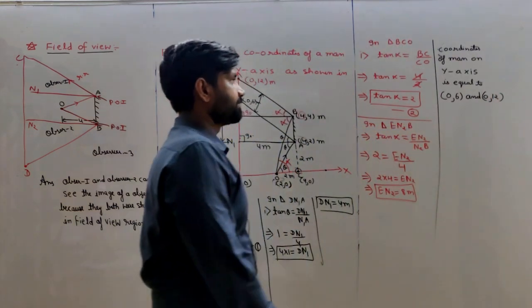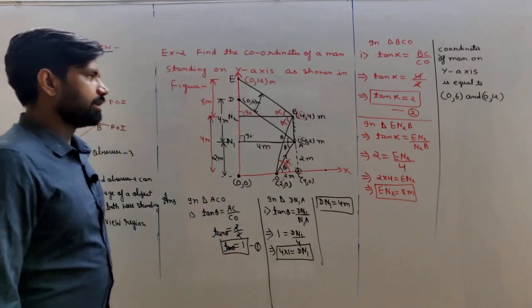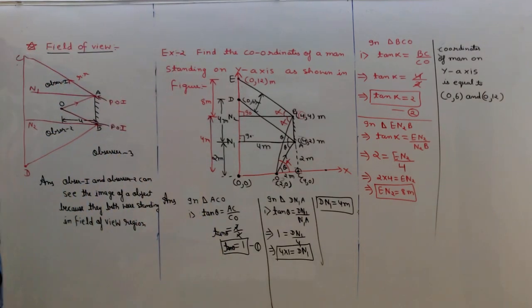Okay, students, so this is the example of field of view. Stop the screen and write all this example and the field of view theory.